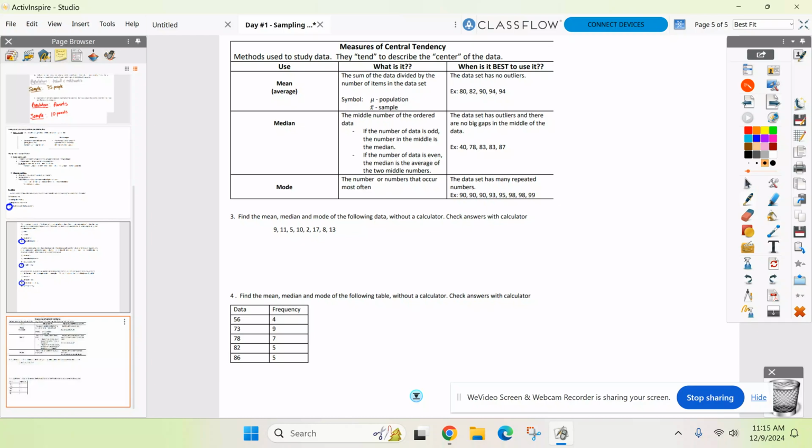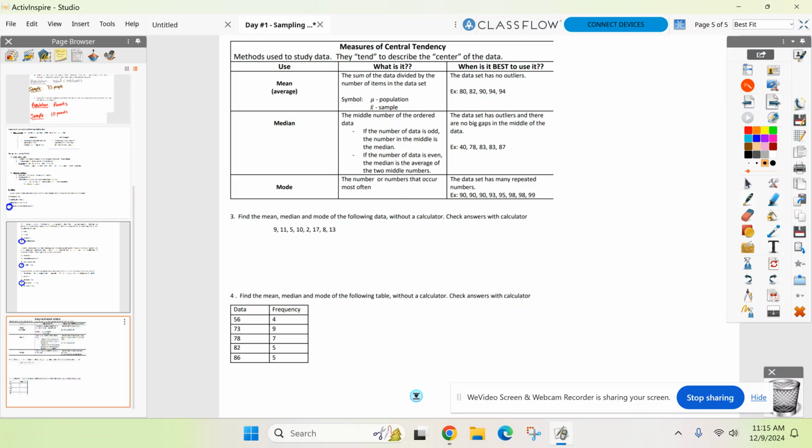Now, what happens if they all appear once or they all appear twice? They all appear the same amount? We say there's no mode. Okay, can there be more than one mode? Yes, but if they all appear the same amount of times, no repetition, we say there's no mode, so there could be no mode. So I got a list of numbers right here.